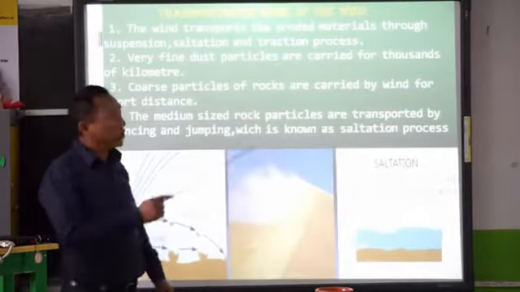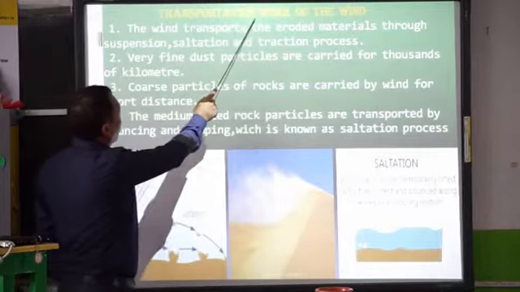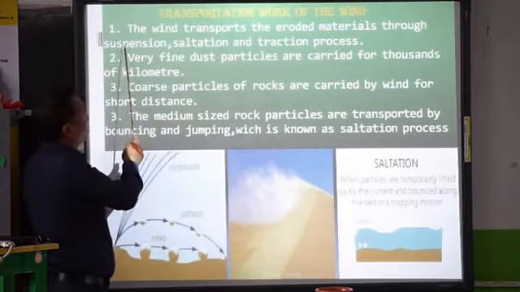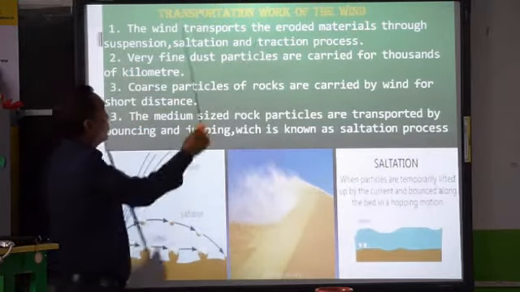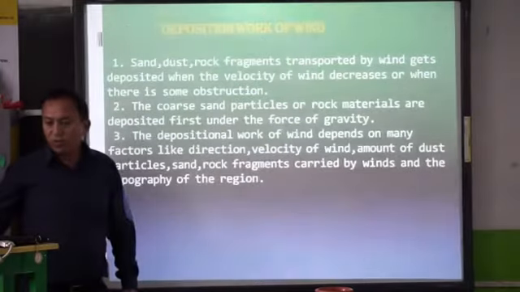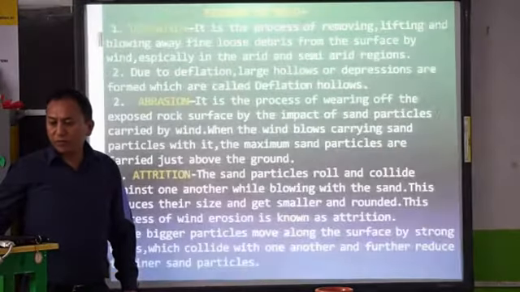Now let's see the transportation work of the wind. The wind transports the eroded materials through the suspension, saltation and traction processes. See, this one. This I would prefer, this one.